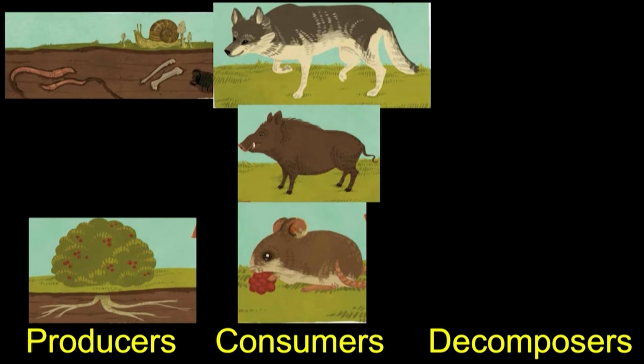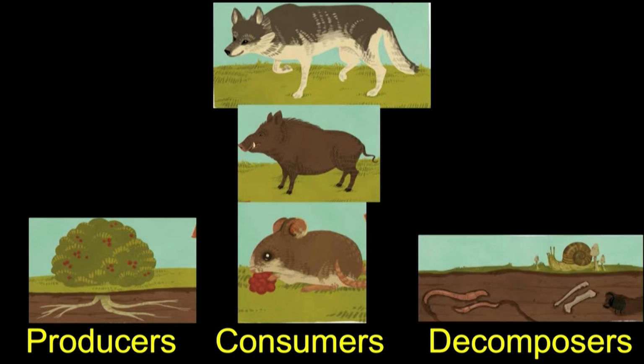Okay, then we're ready to move on to the category of decomposers. Which are decomposers? Of course, the earthworms, snail, and beetle. What's their role? Yes, to break down the dead plants and animals. We have just organized these plants and animals in a way to help us understand their role in nature.